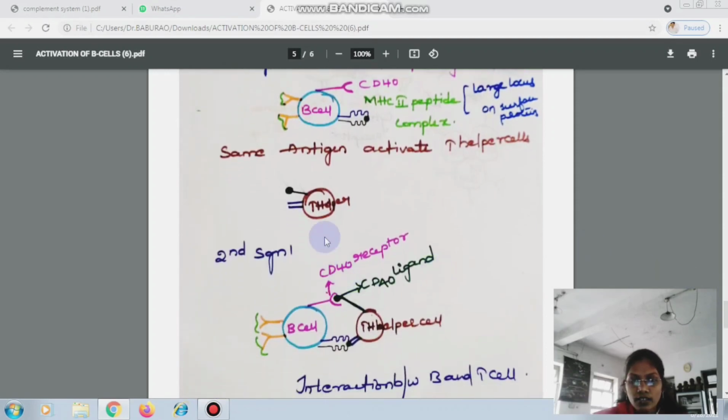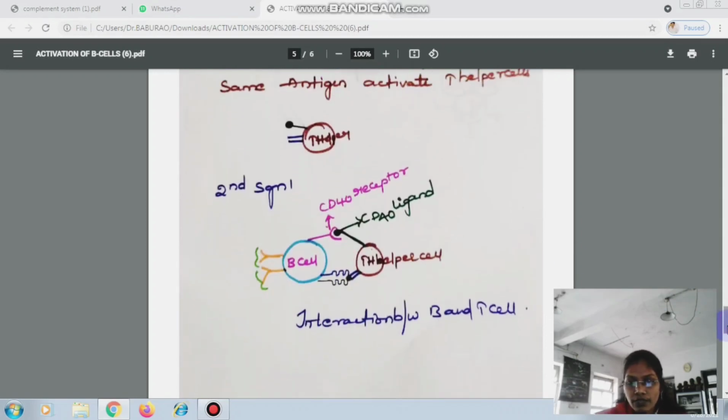The CD40 cluster of differentiation 40 receptor projected by the B cell will be bound with the ligand of the T helper cell, that is the CD40 ligand, and the other antigen which is presented. Here the B cell is acting as an antigen presenting cell because it is showcasing the processed antigen in the MHC peptide, major histocompatibility complex.